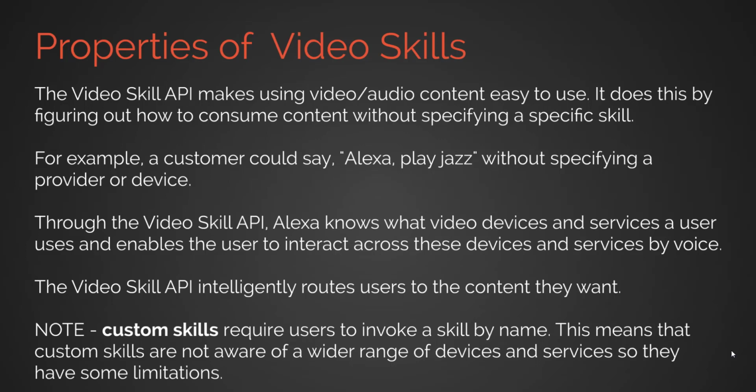The video skill API makes using video or audio content easy to use. It does this by figuring out how to consume content without specifying a specific skill. For example, a customer could say, Alexa, play jazz without specifying provider or device. Through the video skill API, Alexa knows what video devices and services a user uses and enables the user to interact across those devices and services by voice. The video skill API intelligently routes users to content that they want.